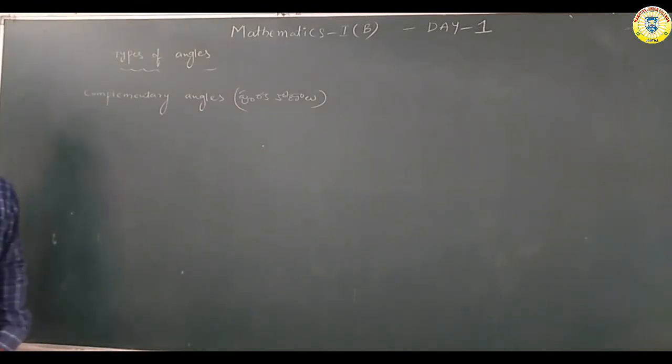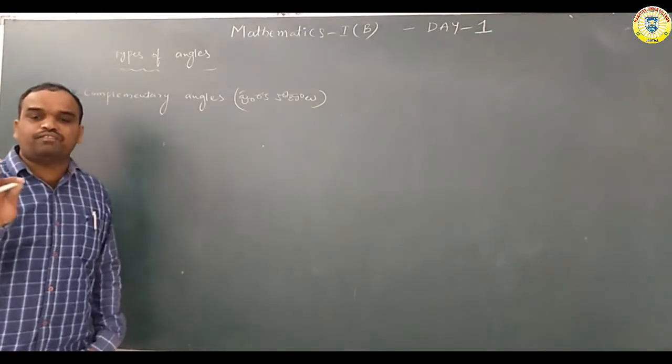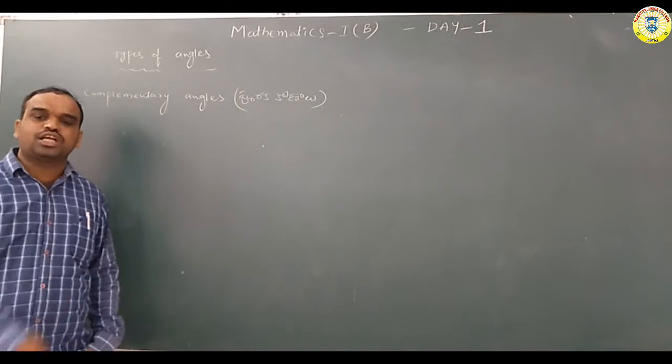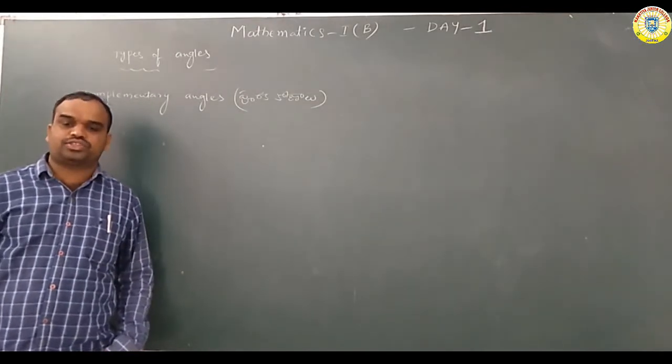What is the definition of complementary angles? The sum of any two angles is 90 degrees, then the two angles are called complementary angles.